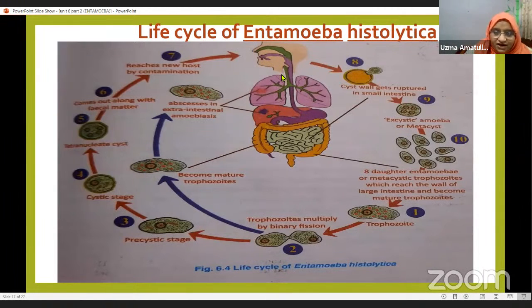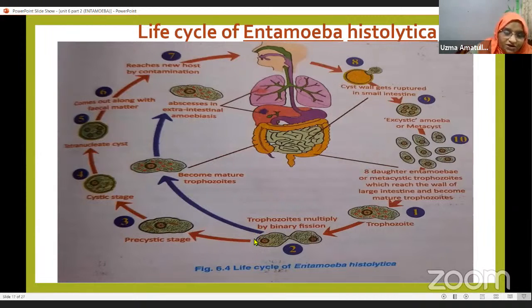And from there again it will enter into the body, again into the small intestine, where the cyst gets ruptured. And then what happens? These metacysts are released. Now the nuclei of these metacysts undergo mitotic division, and then eight daughter entamoebae are released, which will again grow in size and become trophozoites. Now this is the life cycle.